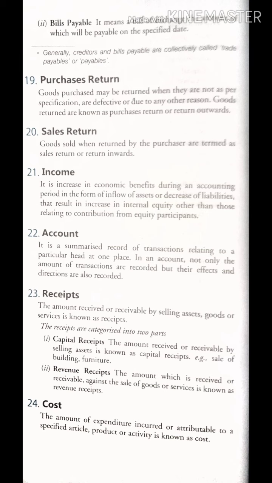Goods purchased may be returned when they are not as per specification, are defective or due to any other reason. Goods returned are known as purchases returned or returns outwards. Do remember, because purchase return means it is going out, they can also mention return outwards.